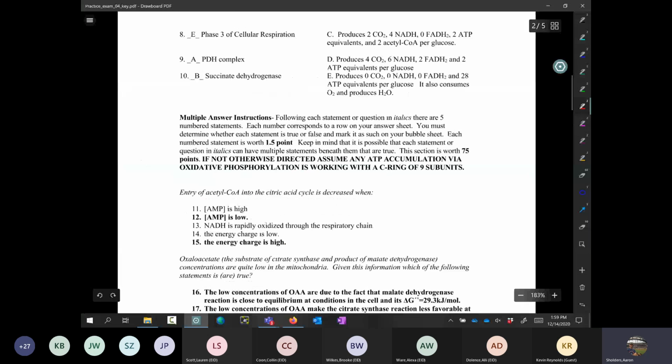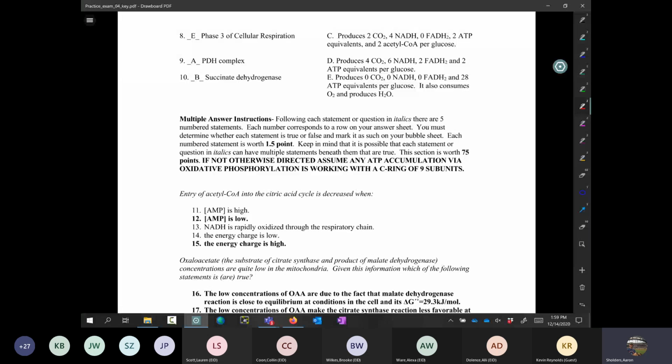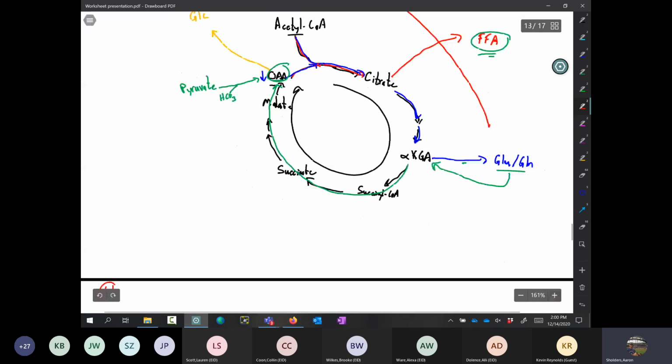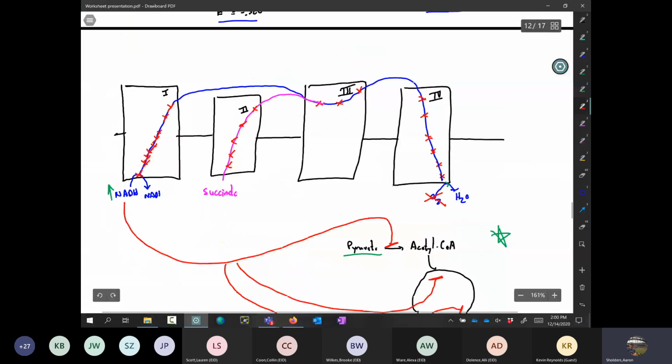Okay, entry of acetyl-CoA in the citric acid cycle can decrease when NADH is rapidly oxidized through the respiratory chain. Okay, so the key word here is decreased, right? Entry of acetyl-CoA into the citric acid cycle. So when NADH is rapidly oxidized through the respiratory chain, let's come back to some of our diagrams. Let's see, we have one right here, I believe. This one is a good one, I think.